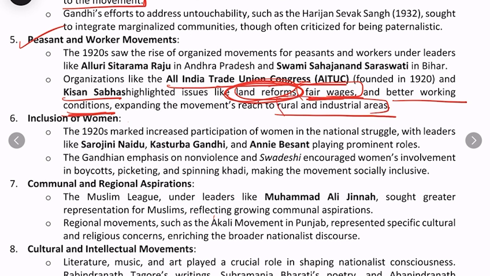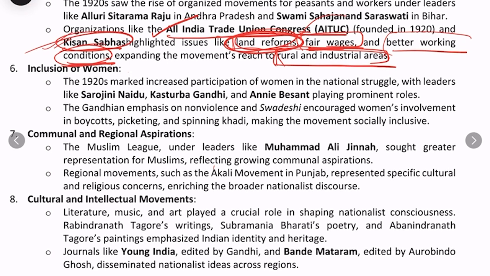The people working in industries, whose concerns were related to fair wages and better working conditions, were brought into the movement through the All India Trade Union Congress, and the farmers whose concerns were related to land reforms were brought into the national movement through the Kisan Sabhas, and the movement became more and more prominent and broad-based.